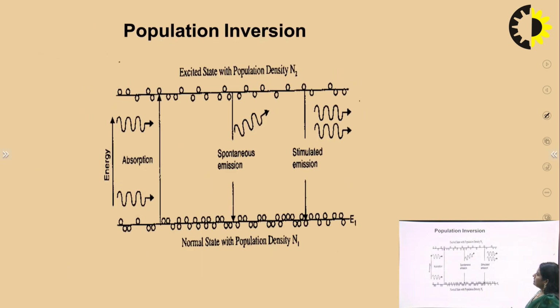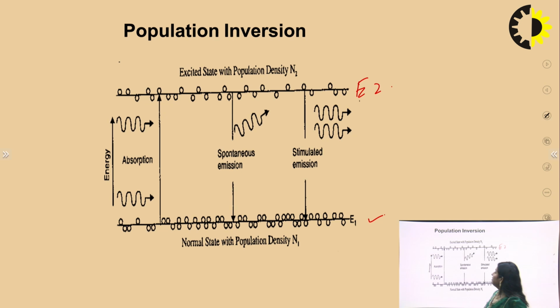So what is population inversion? We can explain this property like this: initially the number of atoms in the lower energy state is higher. When the incident photon is absorbed by the atoms residing in the lower energy state, suppose E1, they absorb that energy and move to the high energy state, suppose E2. Then the number of atoms residing in the lower energy state decreases, the process keeps going on, and the population density at the high energy state keeps increasing.